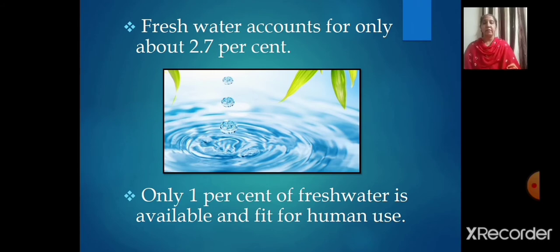If we talk about only the fresh water on our earth, fresh water accounts for only about 2.7%. It means nearly 70% of this occurs as ice sheets and glaciers, that is in Antarctica, Greenland and mountain regions. So due to their location, they are inaccessible. It means we cannot use that because of their location. Only 1% of fresh water is available and fit for human use. It is found as groundwater, as surface water in rivers and lakes, and as water vapor in the atmosphere.